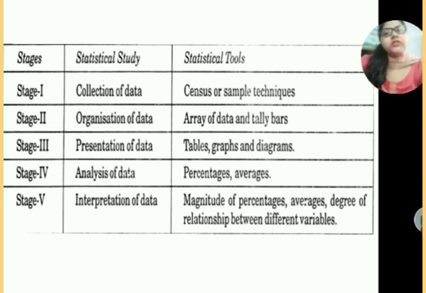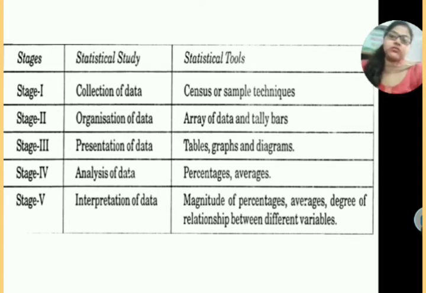Then the next one is your presentation of data. Now what is presentation of data? Presentation of data means that I am presenting the data in the form of diagrams, tables, graphs, pie charts, etc. For example, in some report cards, at the back side there is a pie chart which shows how hard working a student is, how much percentage of marks he has got in maths, how much percent in science. That means in what particular subject he is brilliant and in what subject he is lacking. So I am basically representing the data in the form of tables, graphs and diagrams.